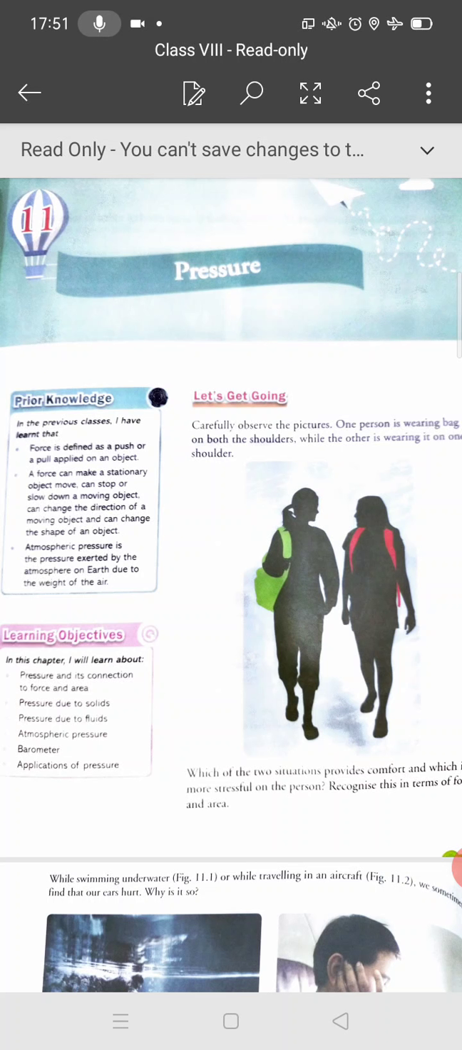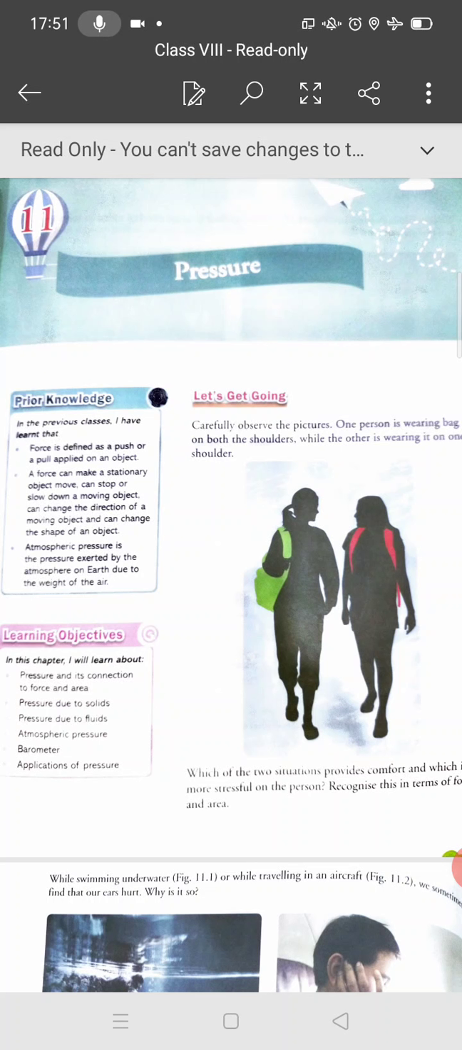And what are the effects of force, which we discussed in the last chapter also? By applying force, you can move an object from its state of rest, increase the speed of a moving object, decrease the speed of a moving object or stop it. Force can also change the direction of a moving object and change the shape of an object.